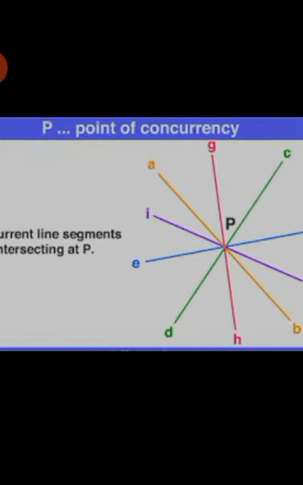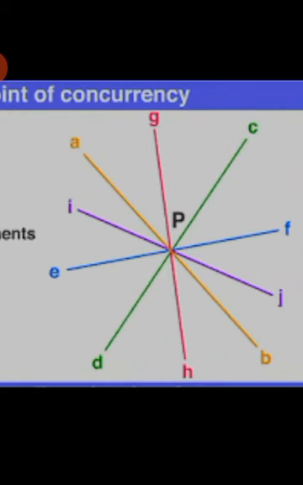Now see, similarly there are concurrent line segments that intersect at point P. Here AB, shown in yellow, is a line segment passing through point P. CD is a line segment which intersects AB at point P. Then next are EF, GH, IJ. All lines are shown in different colors, so that all lines pass through point P. These lines have definite, fixed endpoints, so these are line segments.